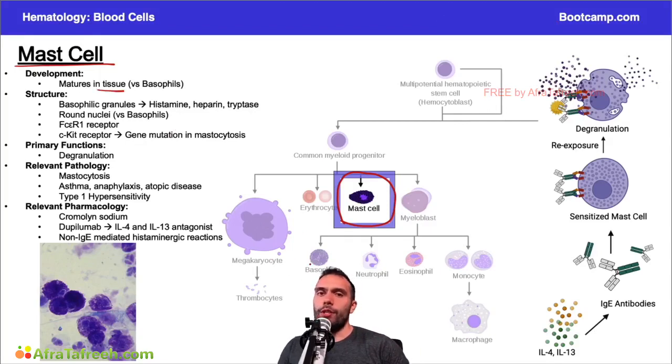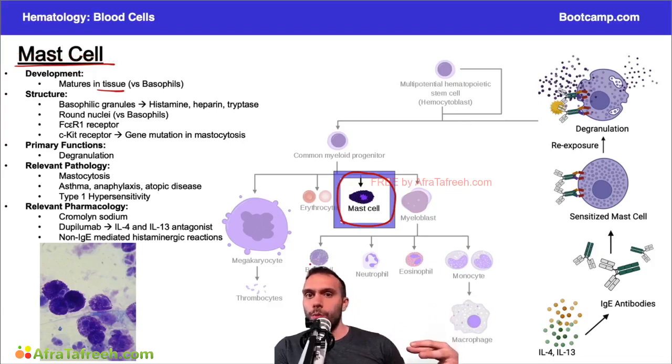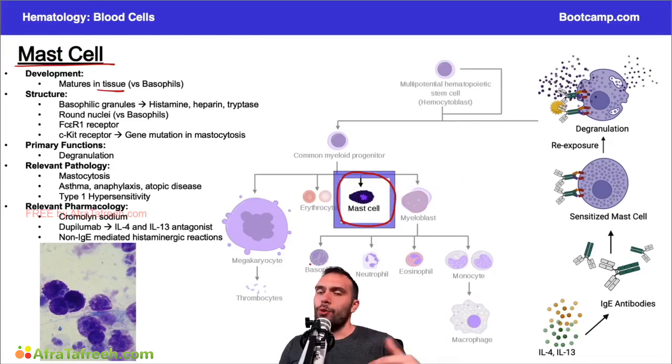So the basophil is going to come from the bone marrow, mature in the bone marrow, and then be in the bloodstream. But the mast cells, kind of like your macrophages versus your monocytes, right? The monocytes are in the blood, the macrophages are going to be tissue specific. The mast cells are similar to that. They're going to be in the tissues. They're not necessarily observed in the blood. Okay, so that's one important distinction. Again, basophils maturing more so in the bone marrow and then coming into the blood once they're matured. Okay, mast cells maturing in the tissues.